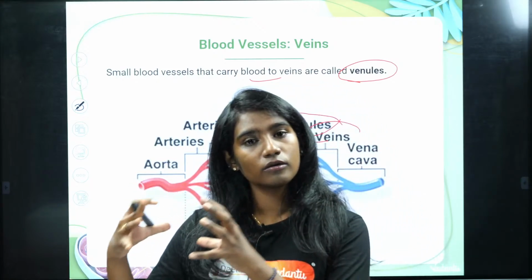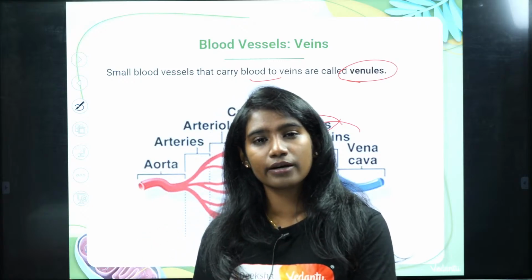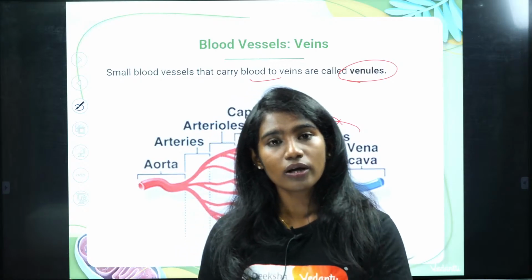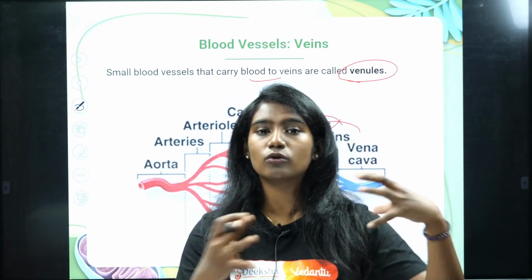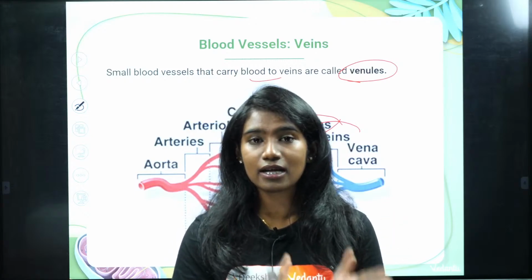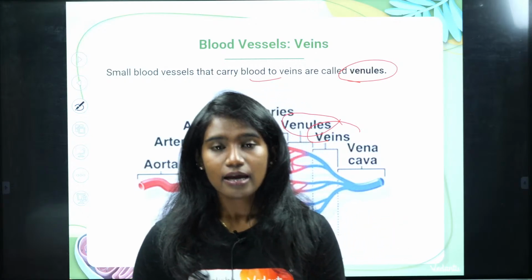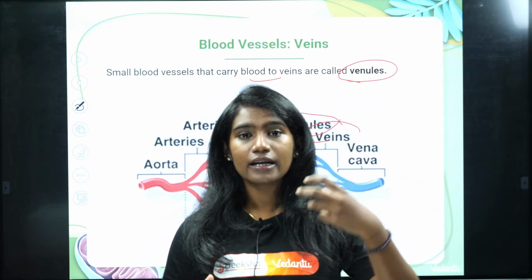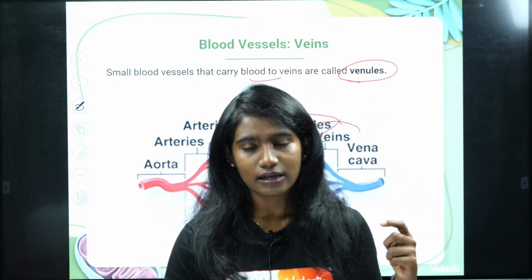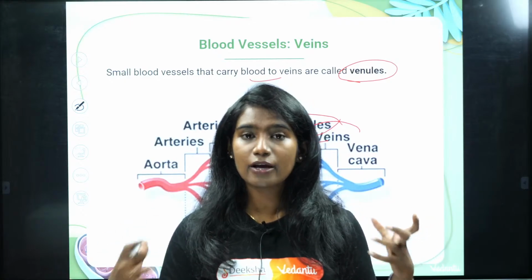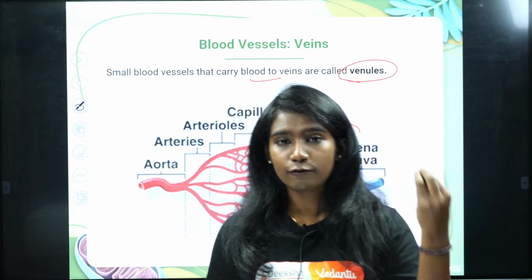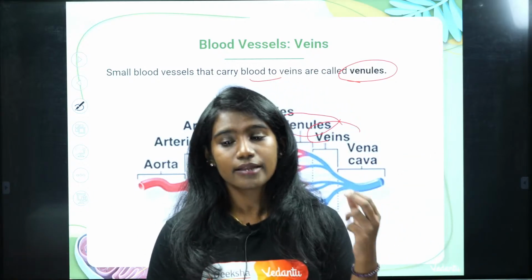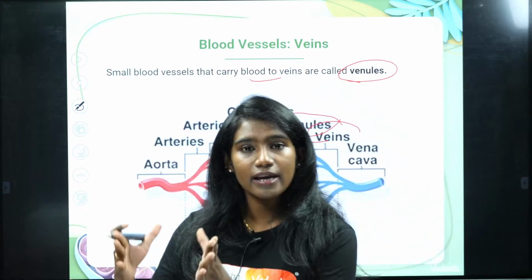Now for those reactions to occur, our cells will require oxygen, nutrients and all that. So who carries those nutrients and oxygen to those cells? It is blood. The blood is behaving like a vehicle. Because we are multicellular organisms, the nutrients cannot simply diffuse from one cell to another. Here diffusion will not work, because if diffusion were to take place, it would take years to reach the target cell. Therefore the blood is behaving like a vehicle.